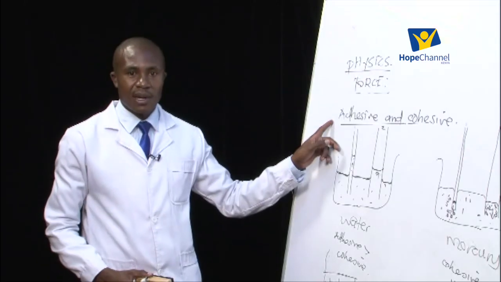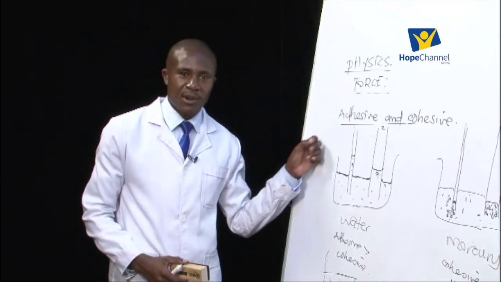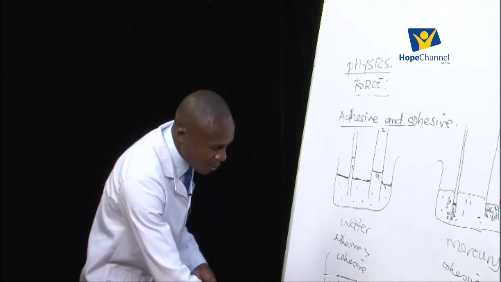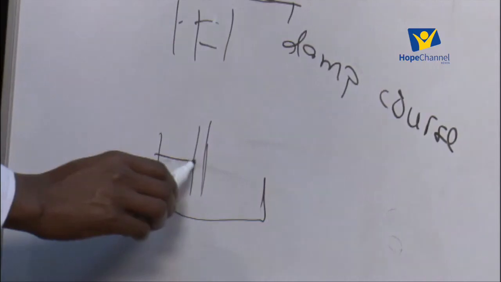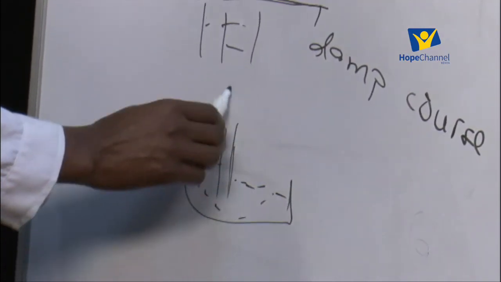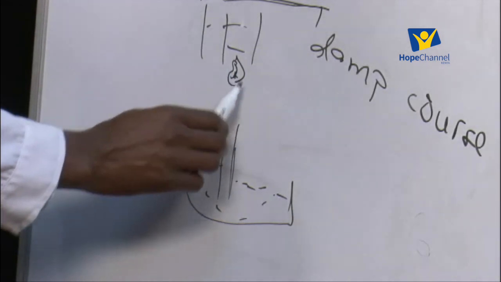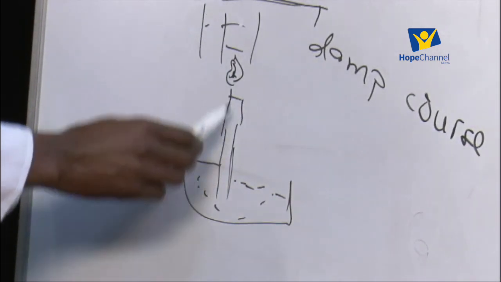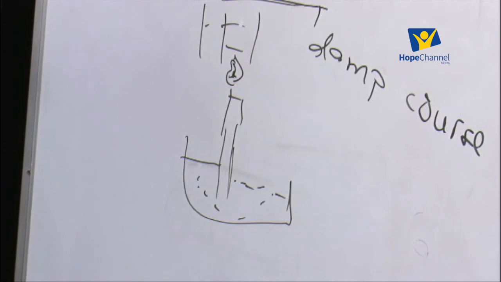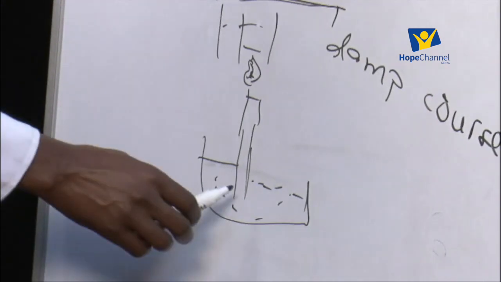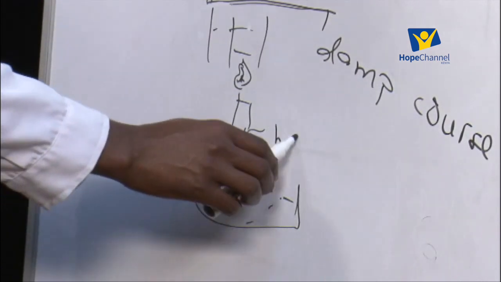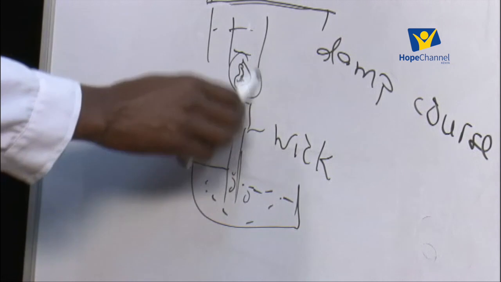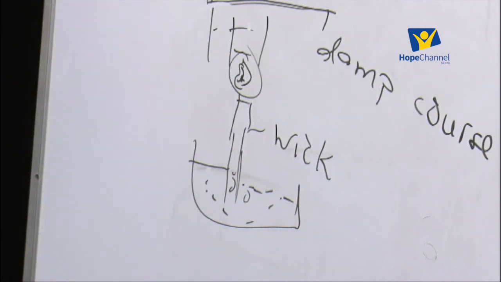Among other applications, we have the lantern lamps we use at home that make use of kerosene, and then there is a wick that is immersed inside the kerosene. Now, how does the kerosene rise up from the reservoir down here up to the point where you are lighting on top? It is because of this force of attraction between molecules of different kinds, or because of what we have called the adhesive forces. The kerosene molecules are attracted by the molecules of the wick, and so it moves up to where it is going to be burned at the top. And so that is an application of the adhesive and the cohesive forces.